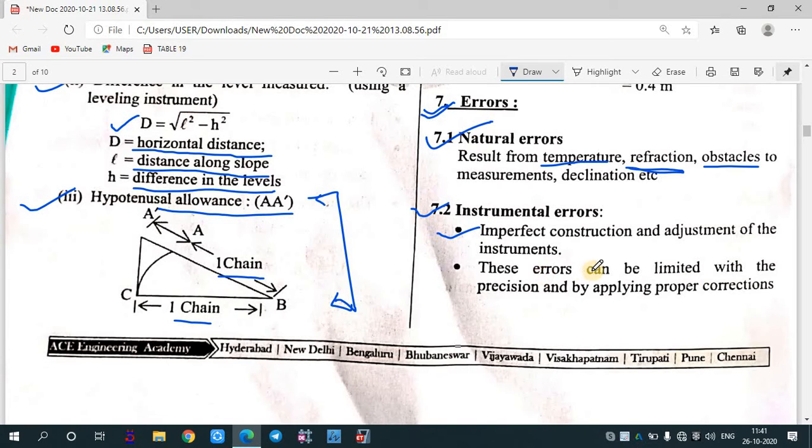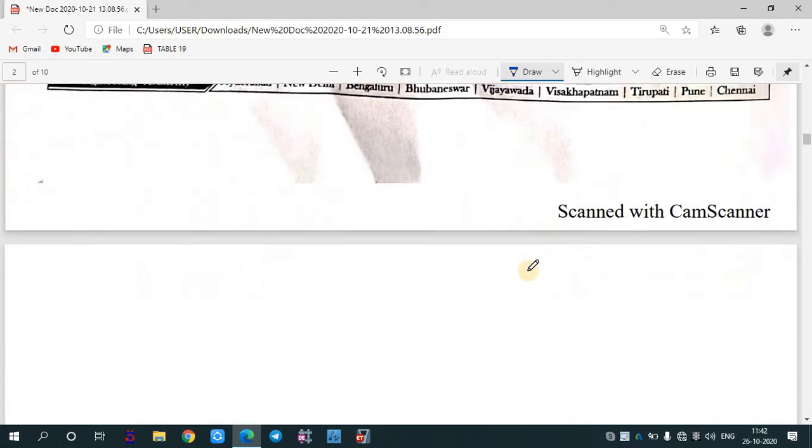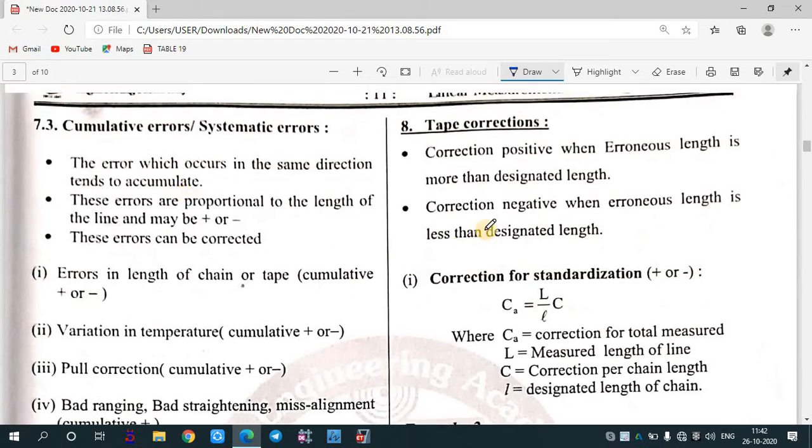These errors can be limited with precision and by applying proper correction. So these are under what?